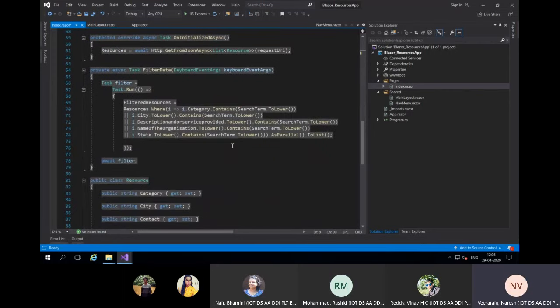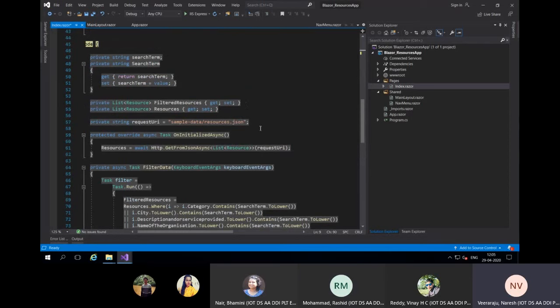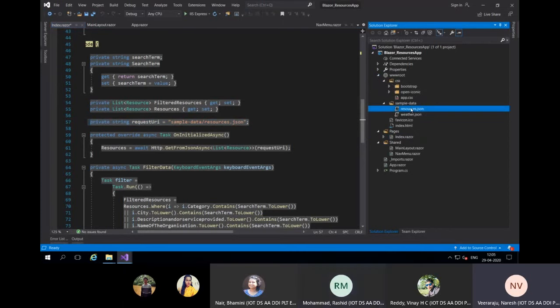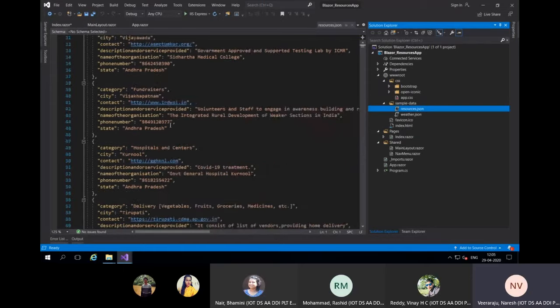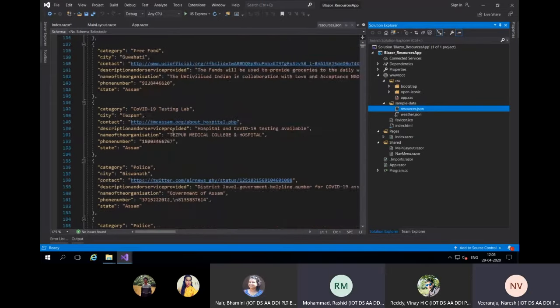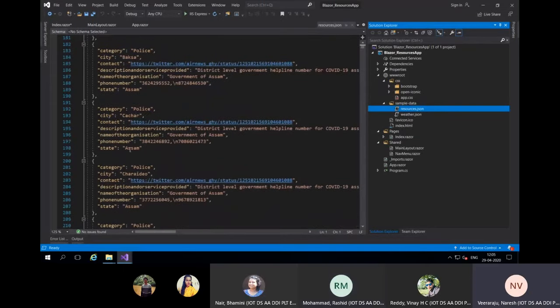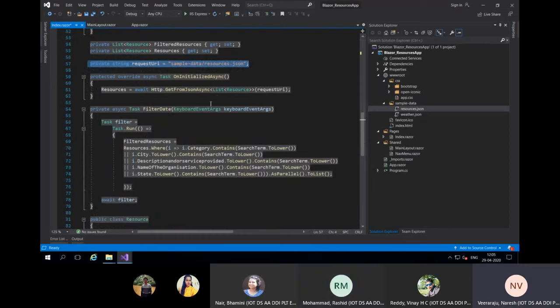WebAssembly example. The simple thing I've done is I have one JSON file stored here, sample data. Some arbitrary data I have. You can see some array information I have, and I've stored it within the application.